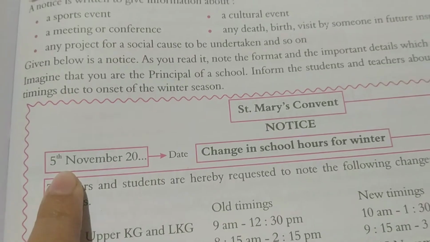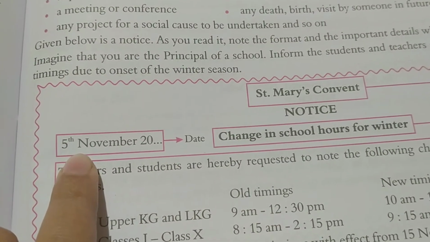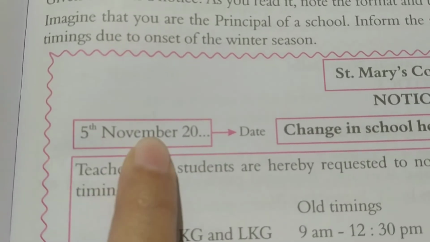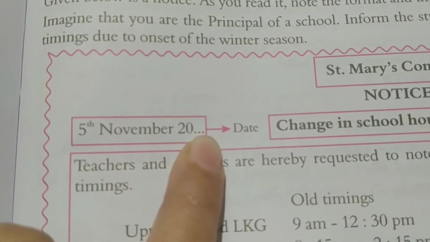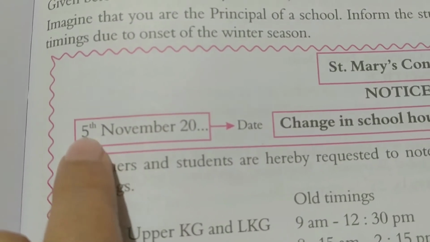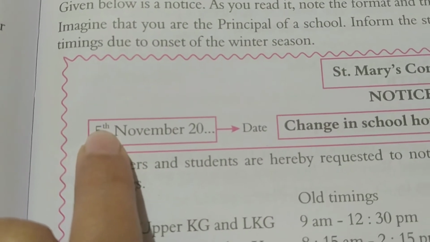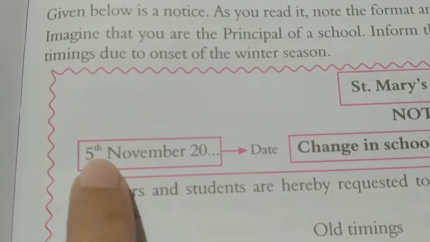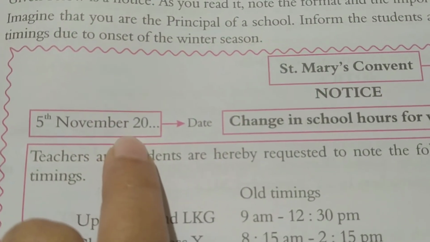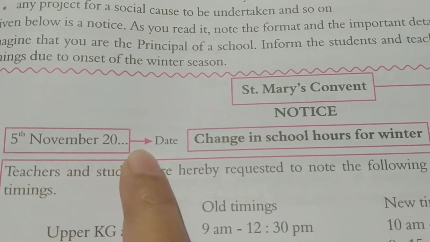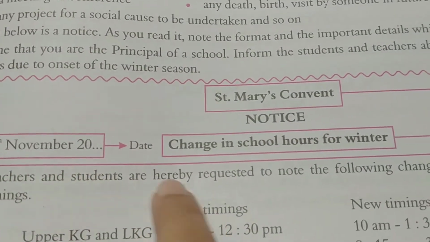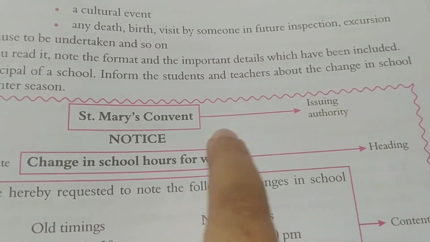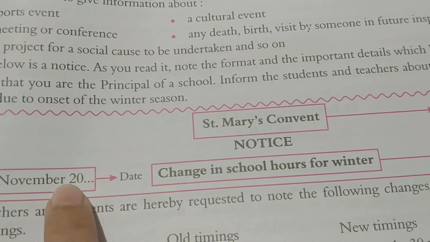You can see the date is given here on the left hand side and the format has to be followed very carefully. 5th November 2021. You have to write it in the same way. 6th, 7th. That TH has to be on top, just as it is written here, and the name of the month and year. It has to be written in this same way. Okay, so this is the heading, this is the name of the issuing authority, and here is the date.